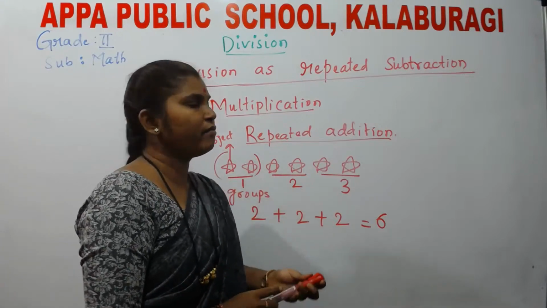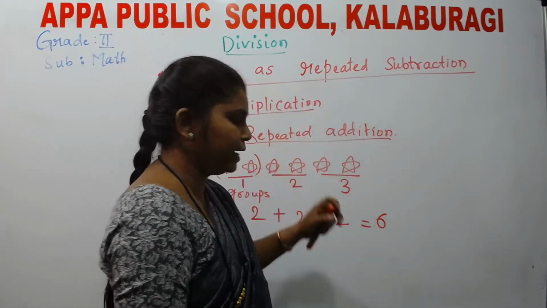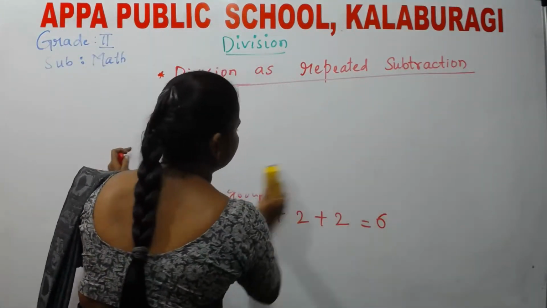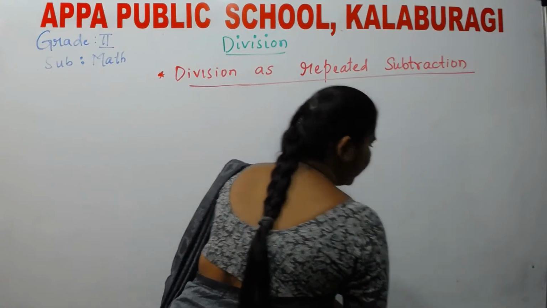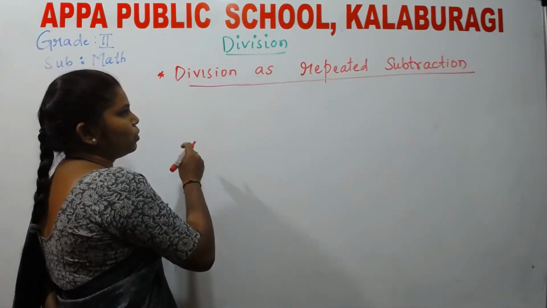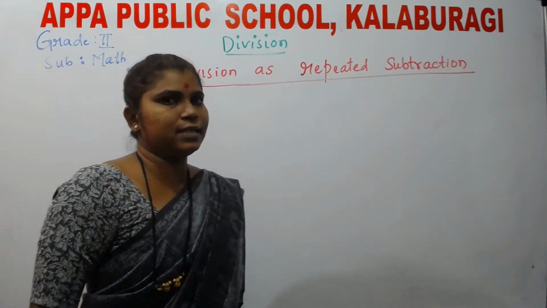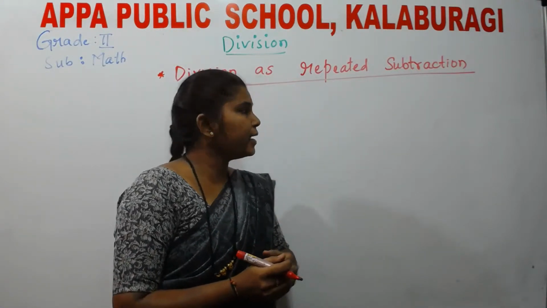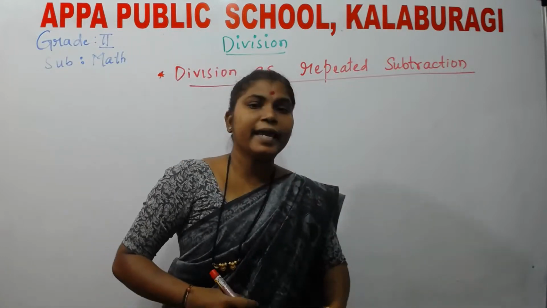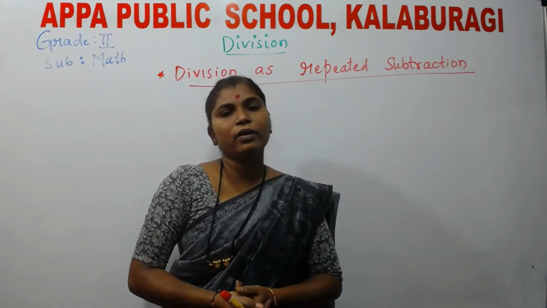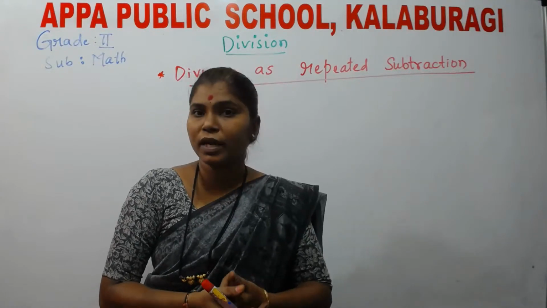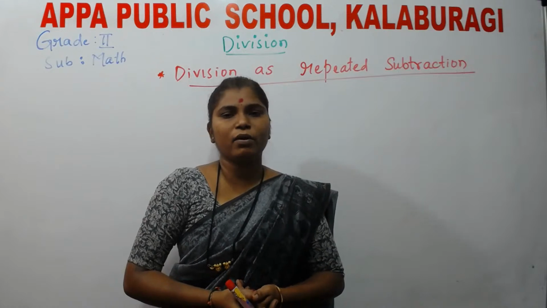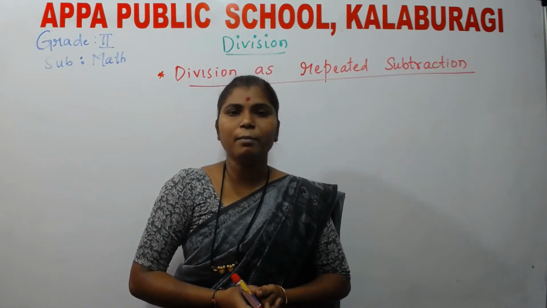In the same way, we will find out what repeated subtraction is. So we learn about repeated subtraction. Repeated subtraction is a method of finding out equal number of items in a big group.